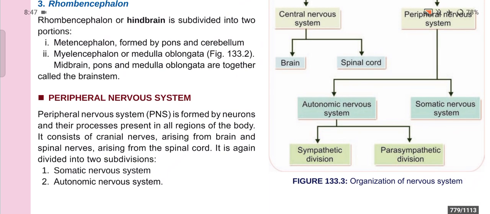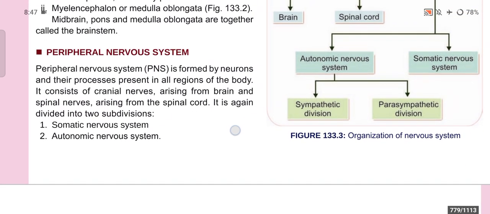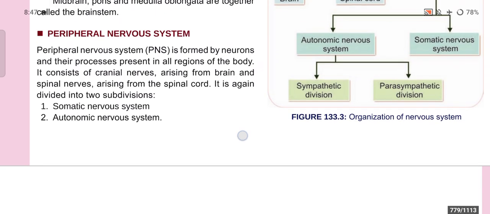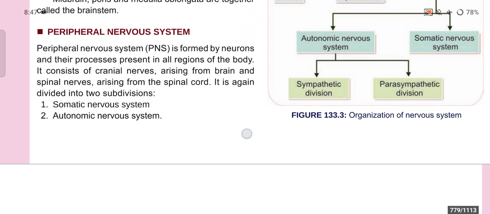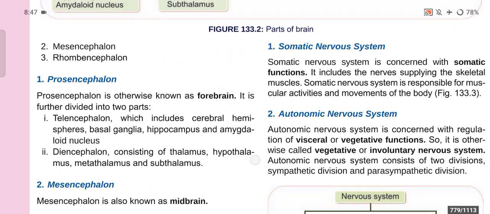Now, the peripheral nervous system or PNS. The peripheral nervous system is formed by neurons and their processes present in all regions of the body, and it consists of cranial nerves arising from the brain and spinal nerves arising from the spinal cord. It is further divided into two subdivisions: one is the somatic nervous system and one is the autonomic nervous system.